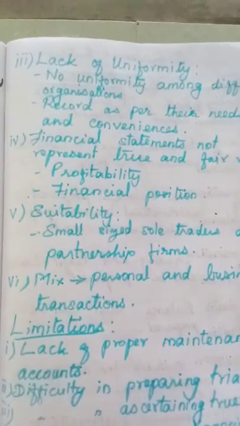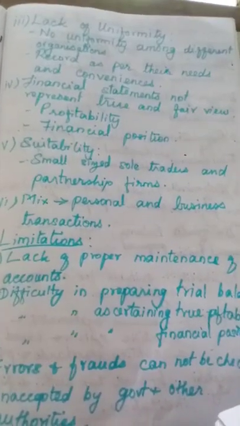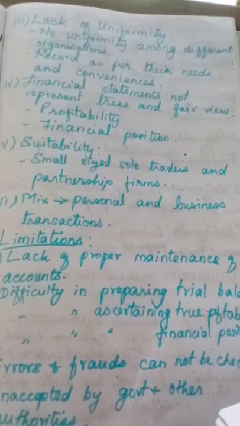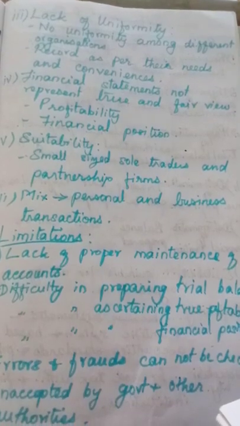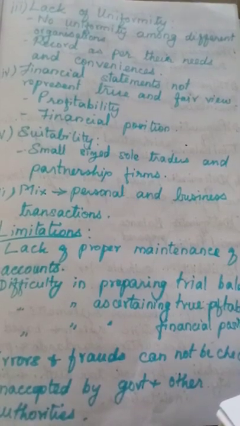But here some institutions may maintain some records, others may not maintain them. As per their needs and convenience, they maintain their own accounts, or some information they can keep in memory: this person has to give this much amount, or that person has to give that much amount.